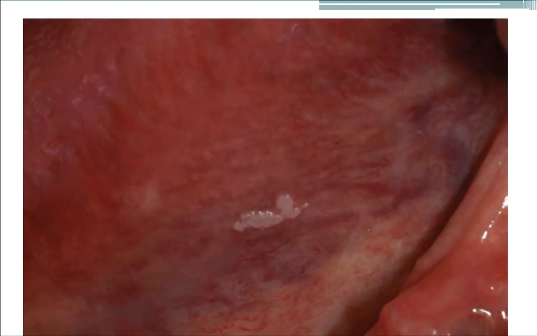Here is a form of dysplastic epithelium. This is an image showing erythroplakia, which is a patch seen in the oral mucosa. This is slightly elevated compared to the surrounding oral mucosa.